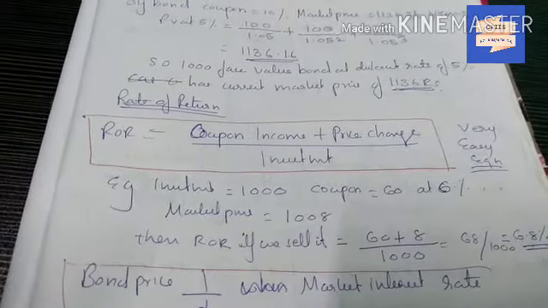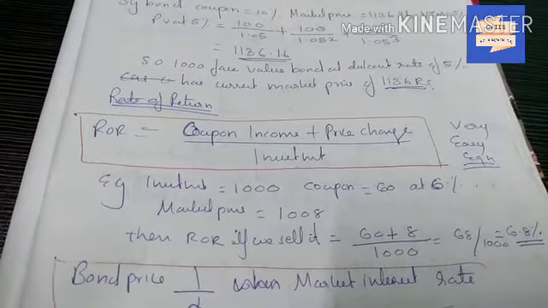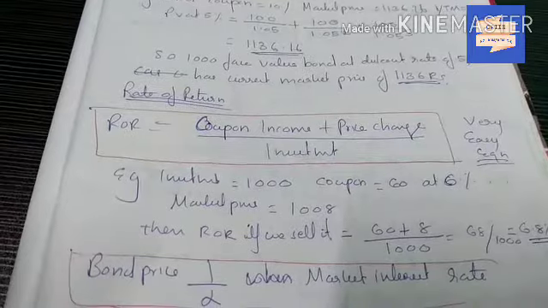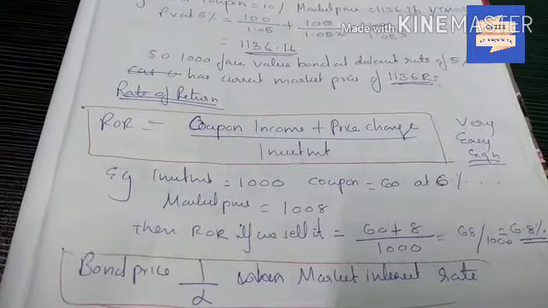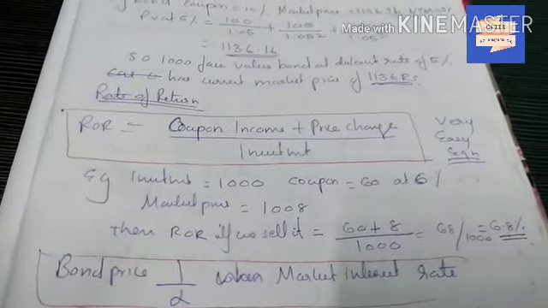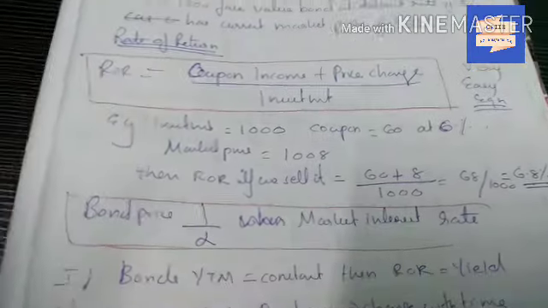plus 8 rupees is the price change between market price and the investment amount, that is 8. 60 plus 8 by investment amount. Face value of this bond, that is investment amount, is 1000. So we get 6.8% as rate of return.